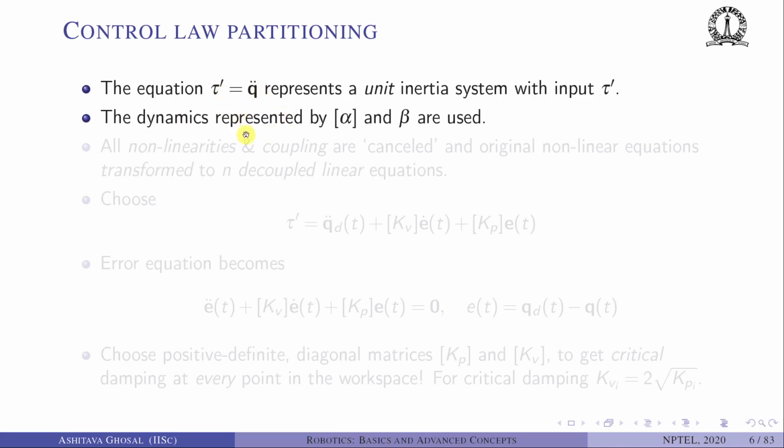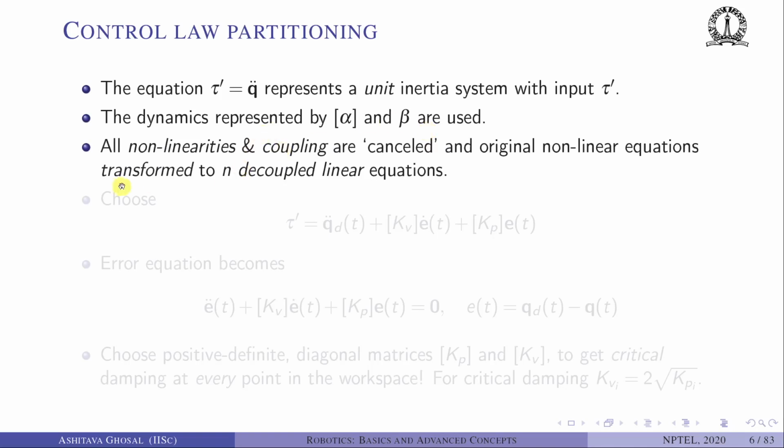We have used the dynamics represented by alpha and beta. We have chosen alpha as the mass matrix, beta as C plus G plus F. Effectively, all nonlinearities and coupling are cancelled, and the original nonlinear equations are transformed into n decoupled linear equations. So we have n decoupled linear equations, tau prime is equal to q double dot.